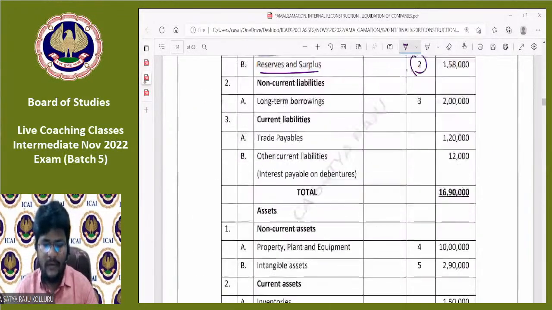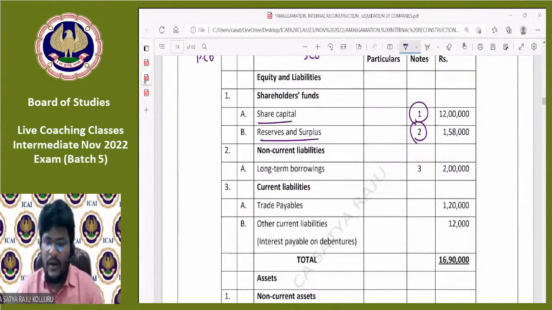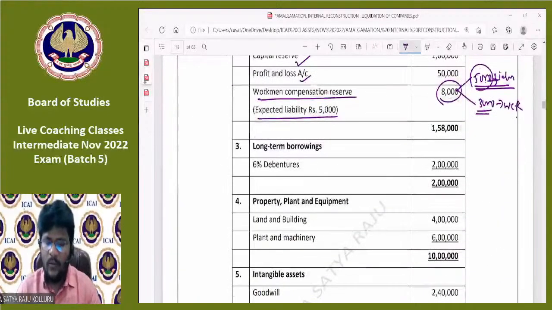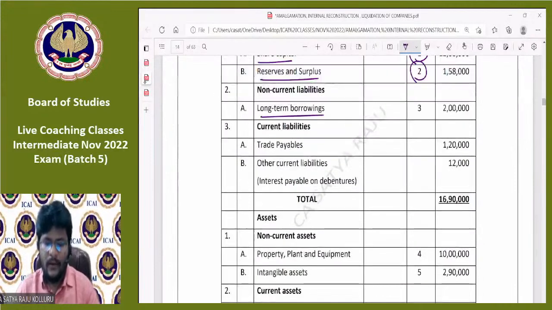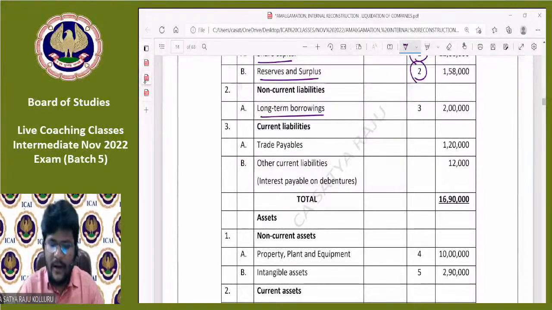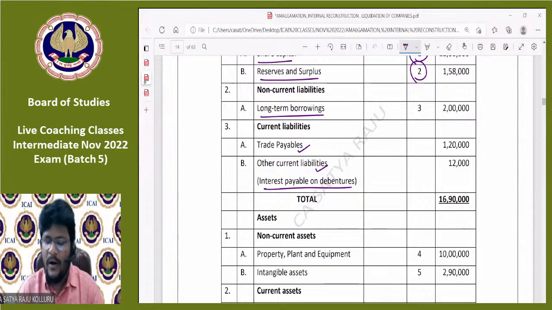Okay, coming to non-current liabilities, long-term borrowings are there. Note number 3, under long-term borrowings, 6% debentures exist. Next, coming to current liabilities, trade payables are there. Other current liabilities, which is interest payable on debentures, which is nothing but outstanding interest on debentures. Okay, this is the total of liabilities.